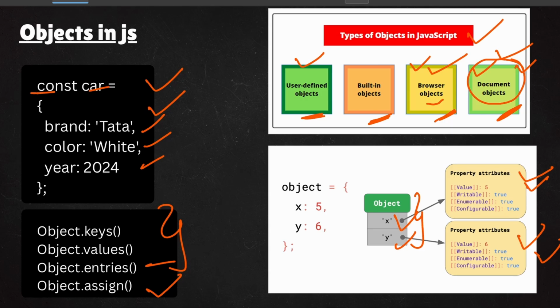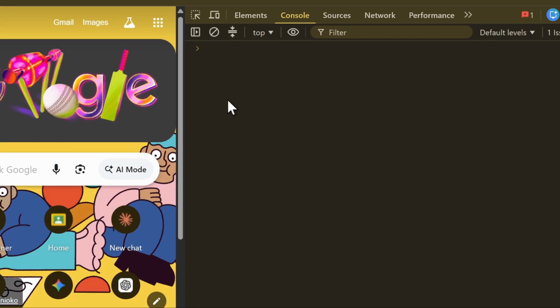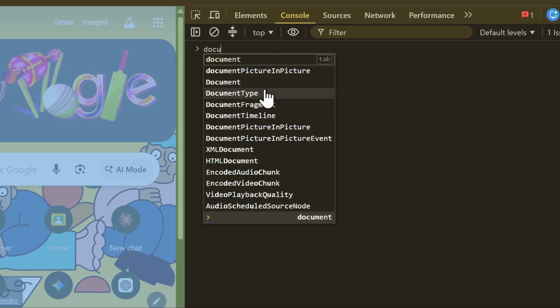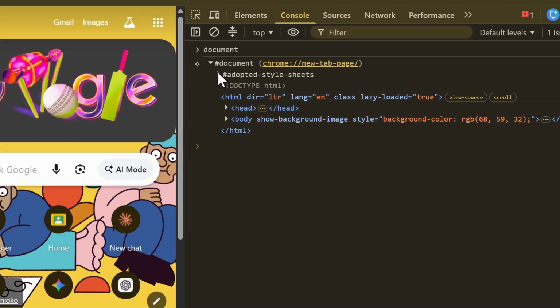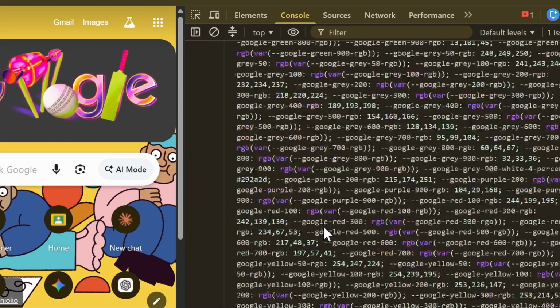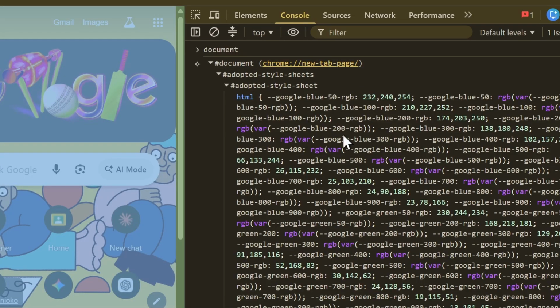If you come inside this and want to explore more, let's say you want to see the document type and all this stuff, if you hit enter you can see more about it. You can expand it and get all the details. This is more information about this document object.